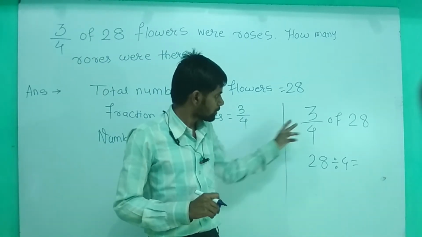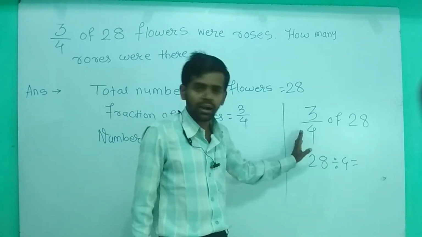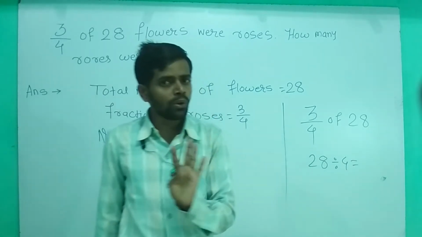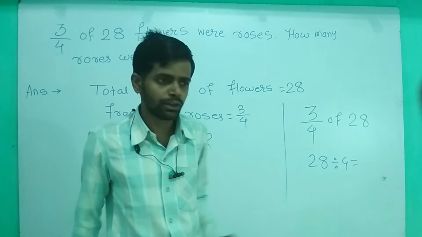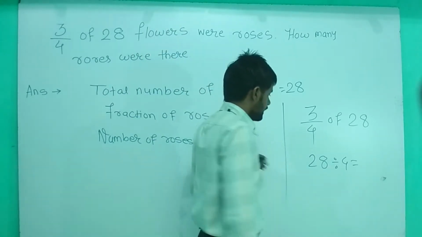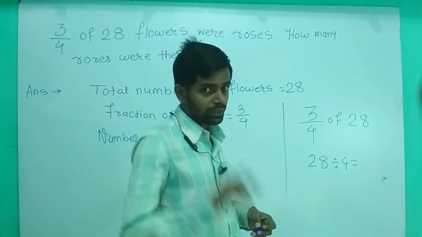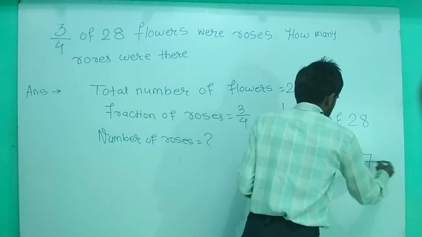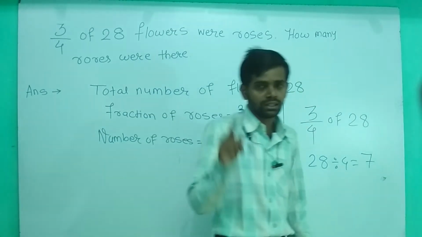So when you solve 3 by 4 of 28, first of all we have to divide that 28 by 4. When you divide 28 by 4, there will be 4 equal parts. 28 will be divided into 4 equal parts. 4 part में divide हो जाएगा, ठीक है? So you will get, okay, 4 4s are 16, 4 5s are 20, 4 6s are 24, 4 7s are 28. That means there are 7 flowers in each part.